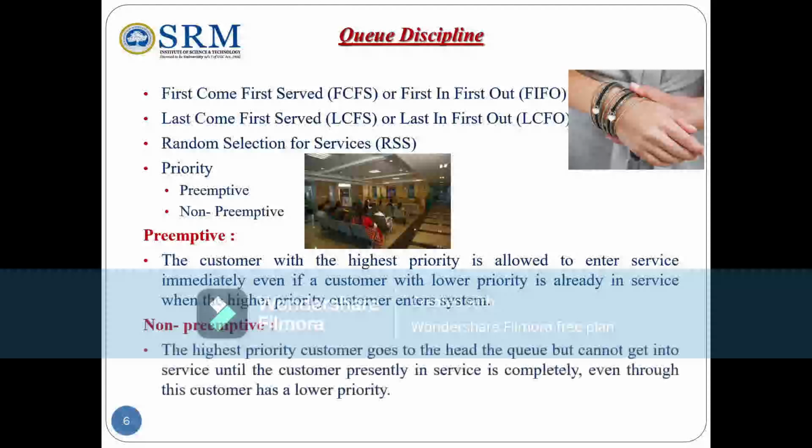What do you mean by non-preemptive? The highest priority customer goes to the head of the queue but cannot get into service until the customer presently in service is completed, even though this customer has a lower priority.